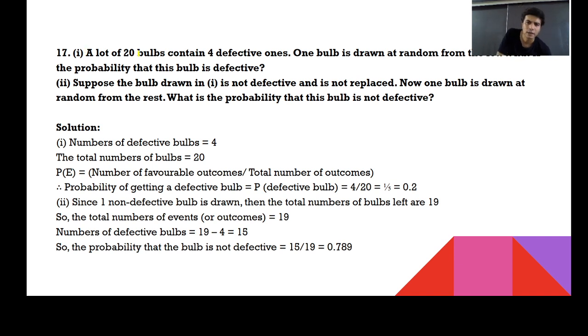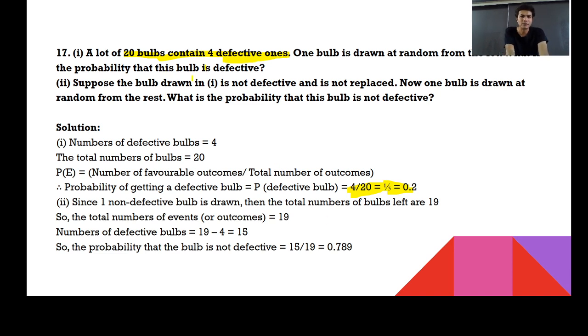A lot of 20 bulbs contains 4 defective ones. Now, one bulb is drawn at random from the lot. What's the probability that the bulb is defective? Now see, it's a bit easier question. Total 20 bulbs. Out of that, 4 defective bulbs are there, and we need to find out the probability of a defective bulb. Can I say directly it is 4 by 20? And 4 by 20 can also be written as 1 upon 5. It is absolutely correct, 1 upon 5.